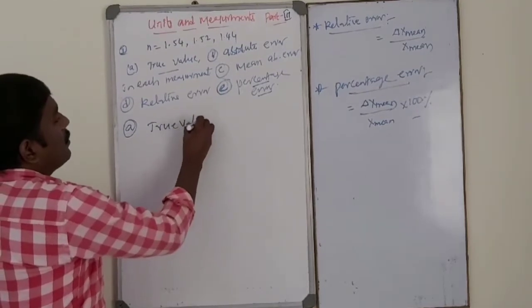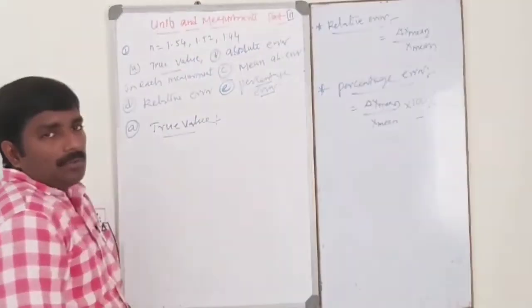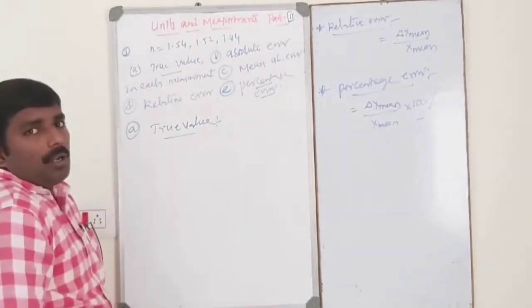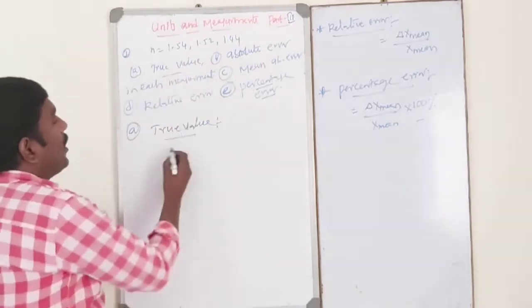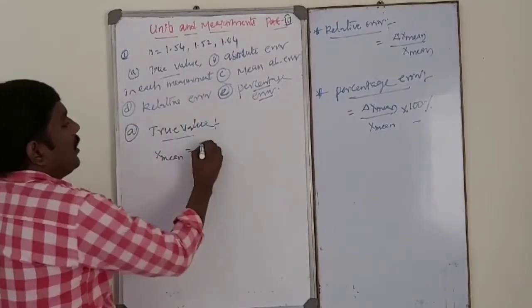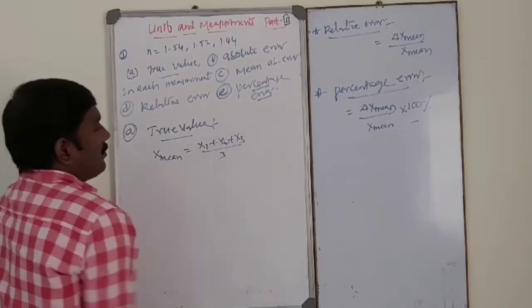True value. What is meant by true value? The average of all measured values is the true value. That is, x mean is equal to x1 plus x2 plus x3 divided by 3.